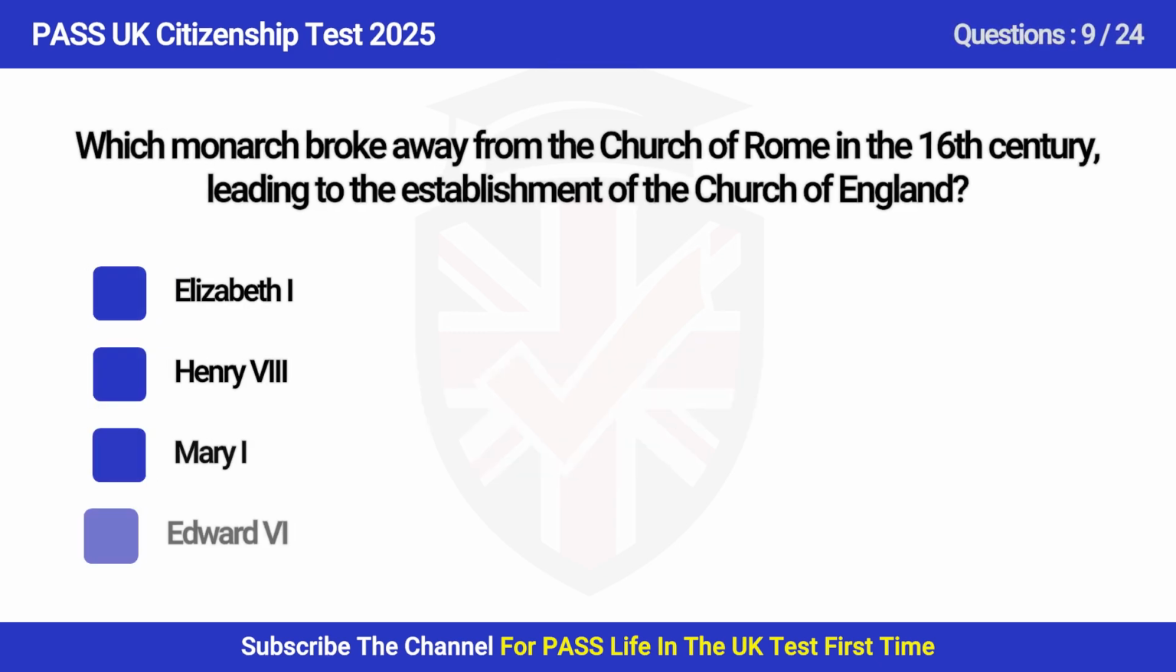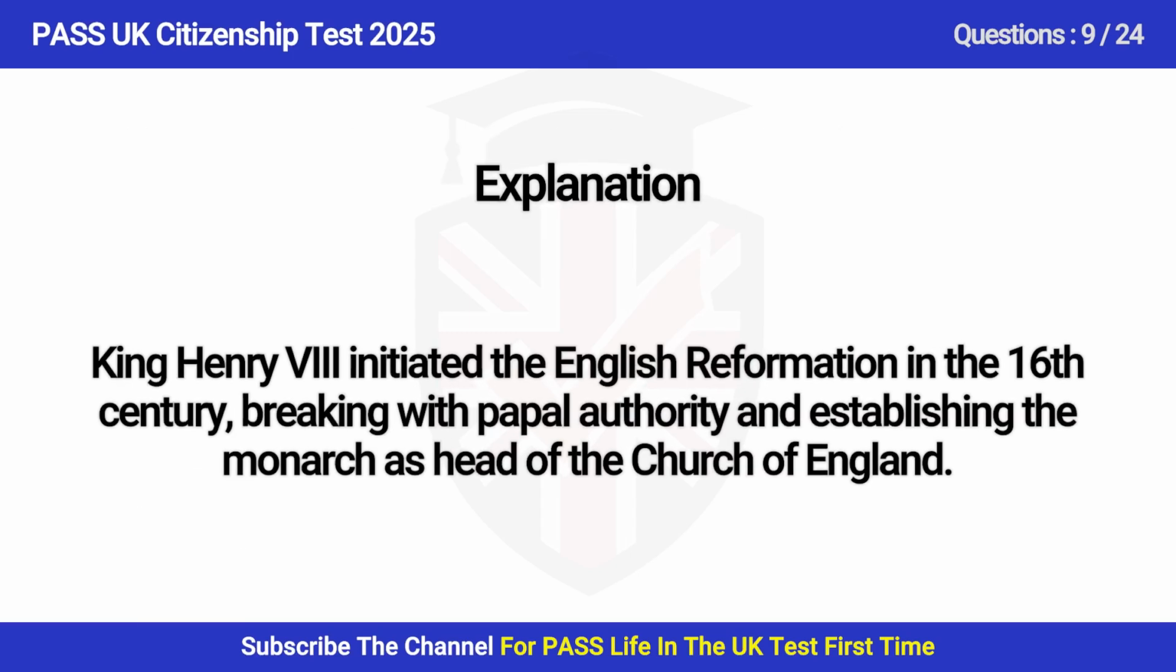Question 9. Which monarch broke away from the Church of Rome in the 16th century, leading to the establishment of the Church of England? A. Elizabeth I, B. Henry VIII, C. Mary I, D. Edward VI. Answer is B. Henry VIII. King Henry initiated the English Reformation in the 16th century, breaking with papal authority and establishing the monarch as head of the Church of England.